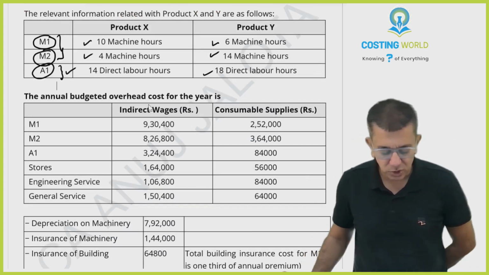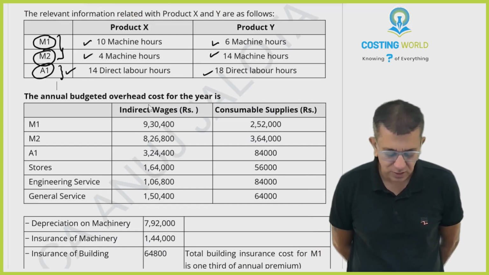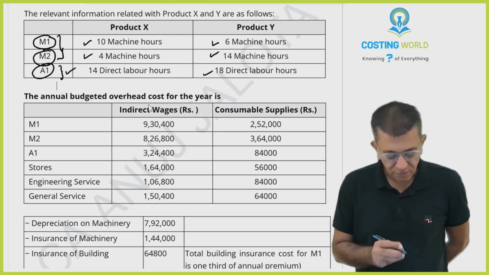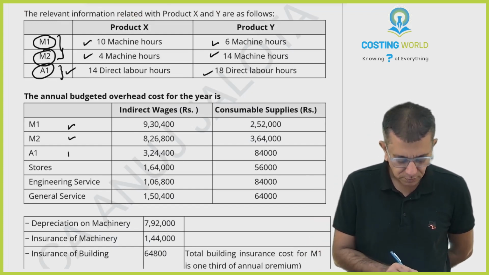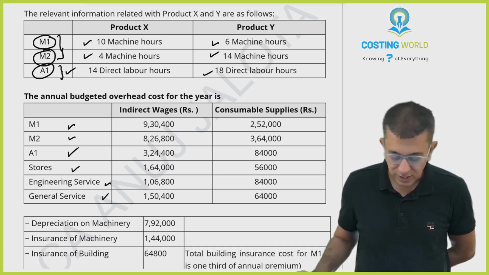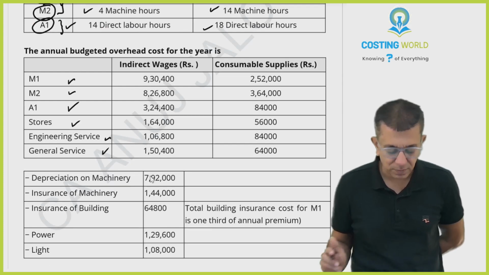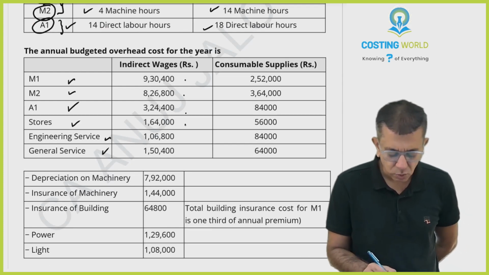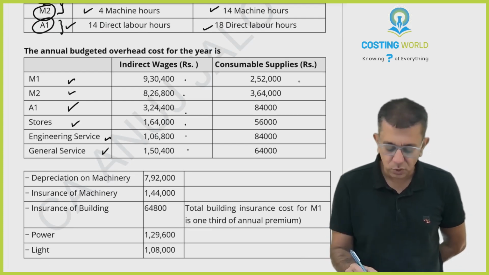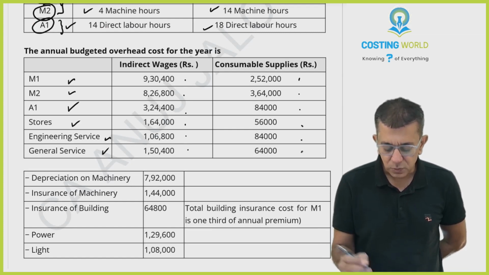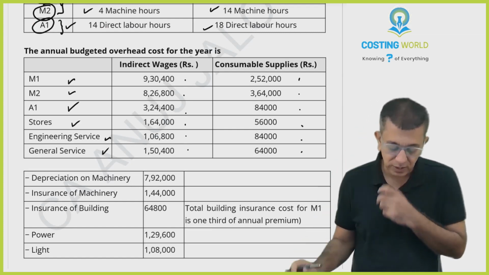The annual budgeted overhead cost for the year is as follows: M1, M2, A1, stores, engineering, general service. These are your 6 departments, beta: 3 production departments and 3 service departments. Indirect wages is overheads, its breakup is given to you. Consumable supplies, its breakup is given to you directly. So therefore, these things are there.